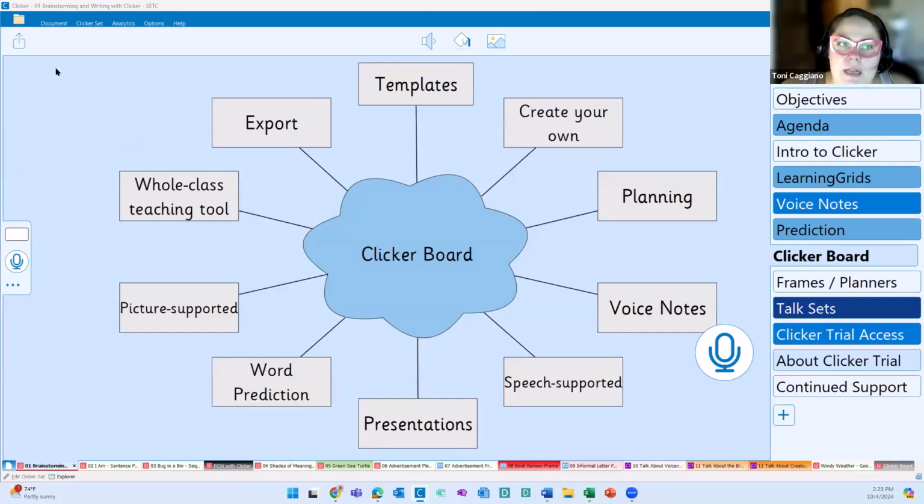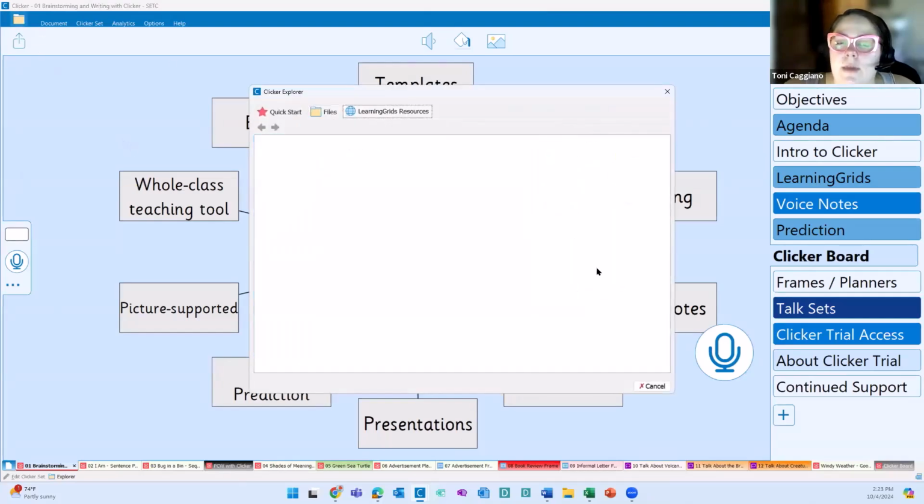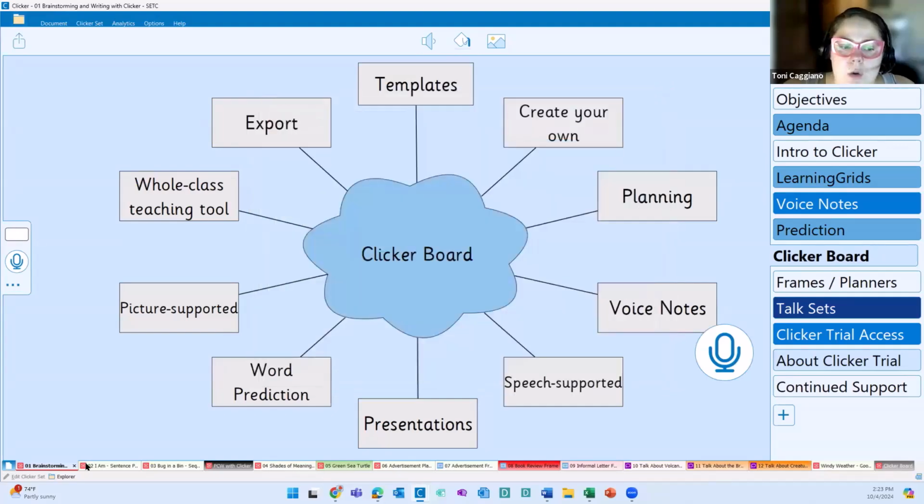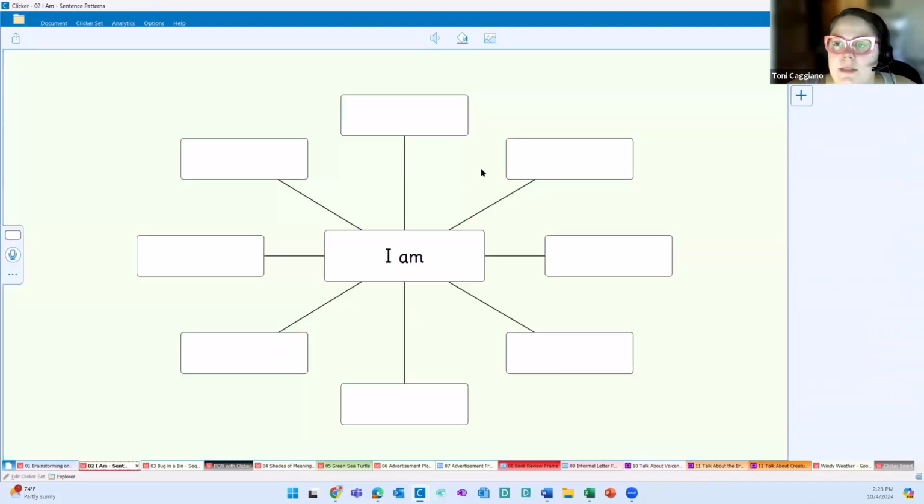And everything that I'm about to show you is available through Learning Grids. So we're going to start here with something very basic. This is the I am sentences, or sentence pattern, Clickerboard. This can be used in a whole class, small group, or individual use setting, where this is provided to students and we're asking them about what they are.